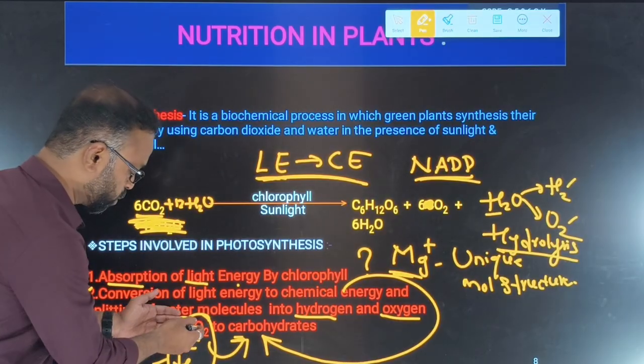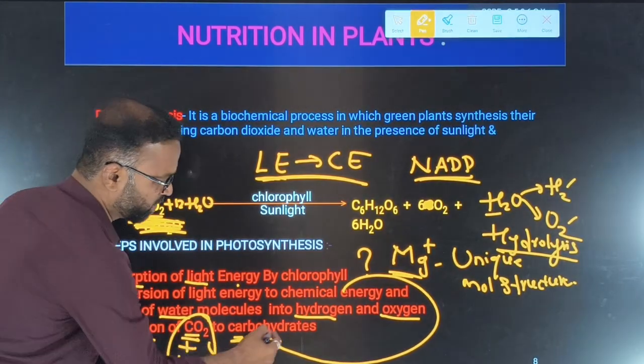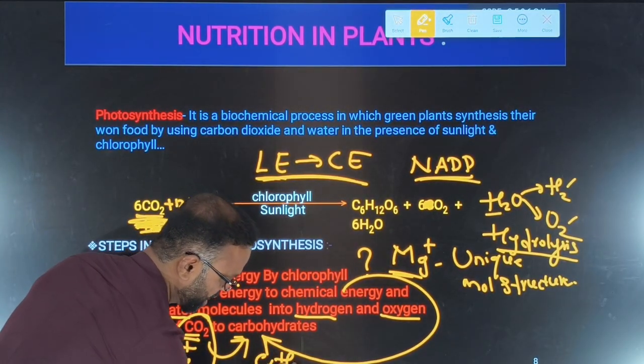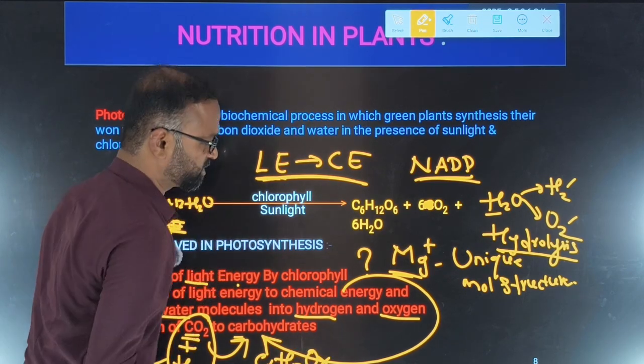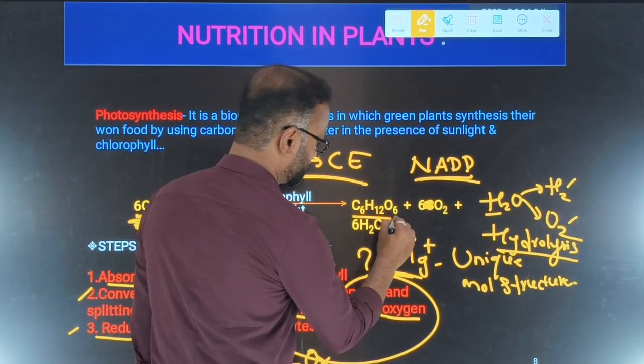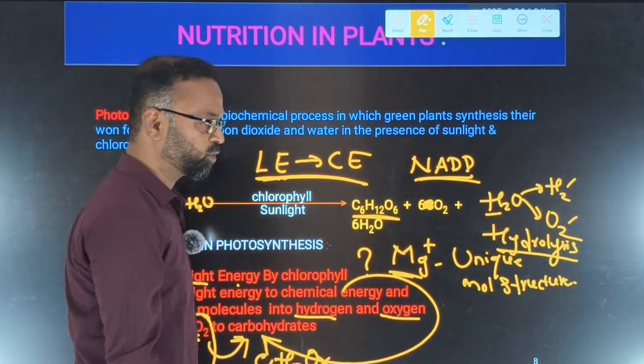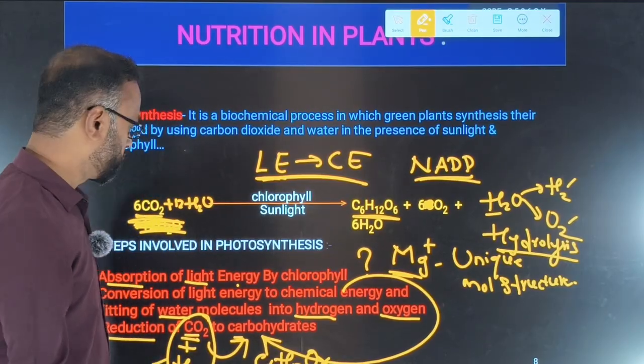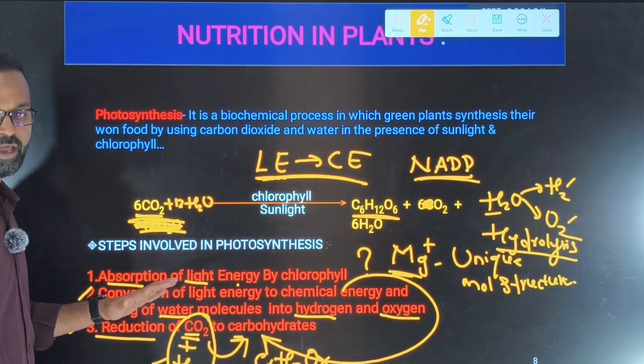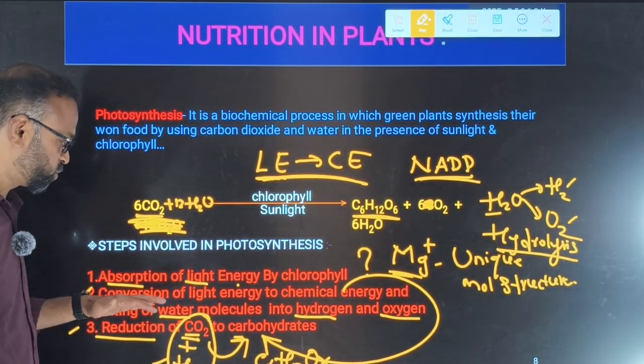Now to the carbon dioxide, hydrogen is being added. That's the reason CO2 and hydrogen together form what? C6H12O6. That is what? Carbohydrate, or the food, or the glucose. Hope this is clear. Okay. That is the steps involved in the photosynthesis.